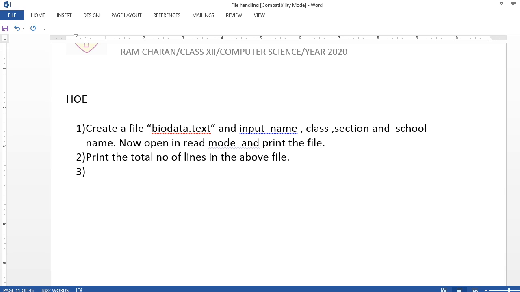Then print the line starting with the B character. Later on you can change it, if it is running. These 3 you try.